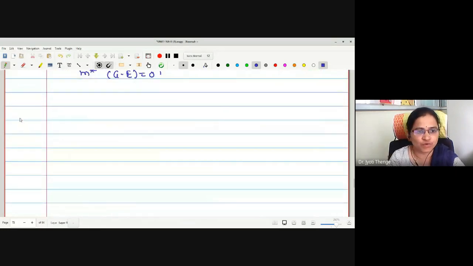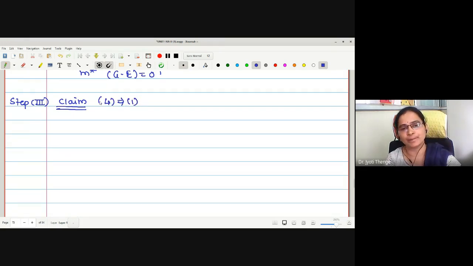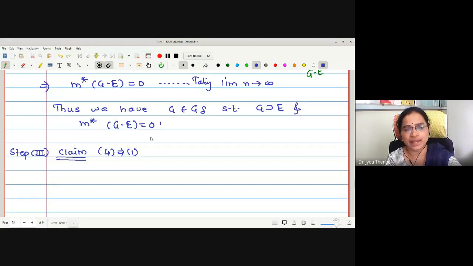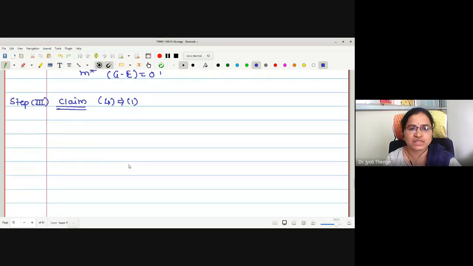Lastly, let me go for step number 3. What is the claim in step 3? 4 implies 1, so that one part of the proof will complete. What does 4 implies 1 give us? This is what 4 is. And 1 is what we wanted to prove, that E is measurable.